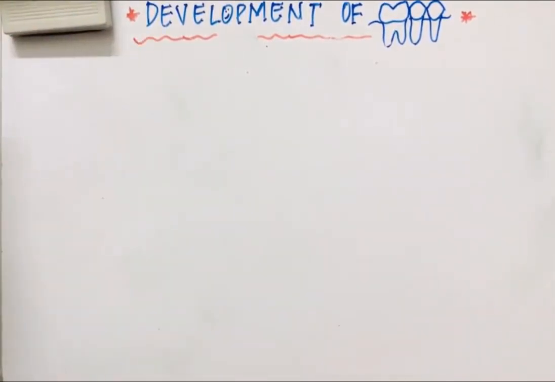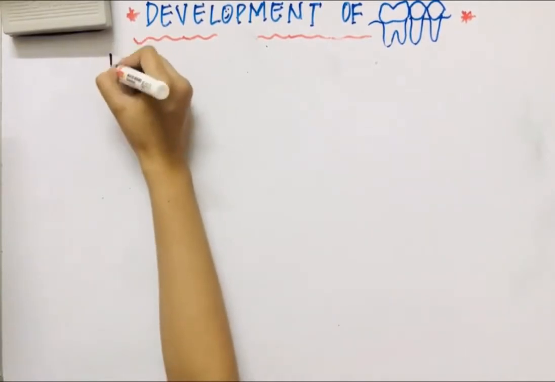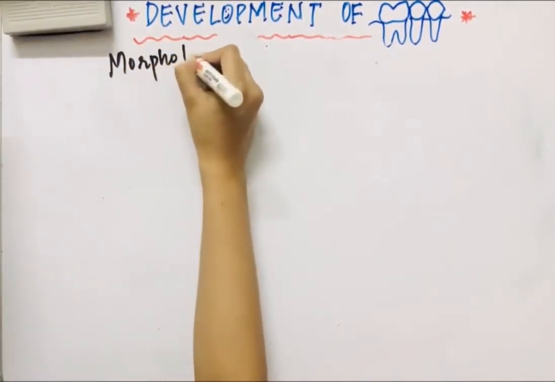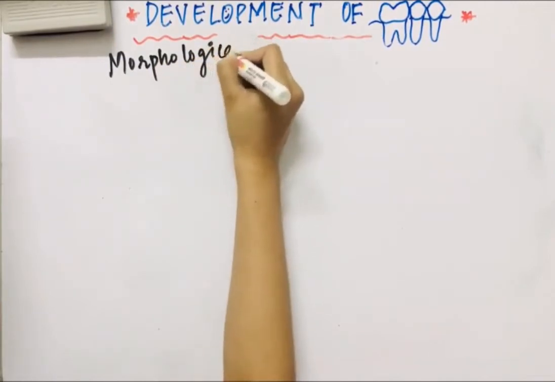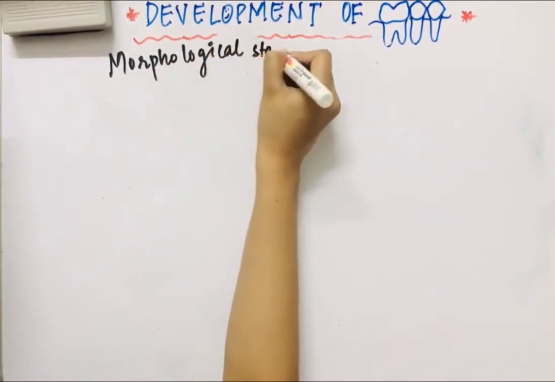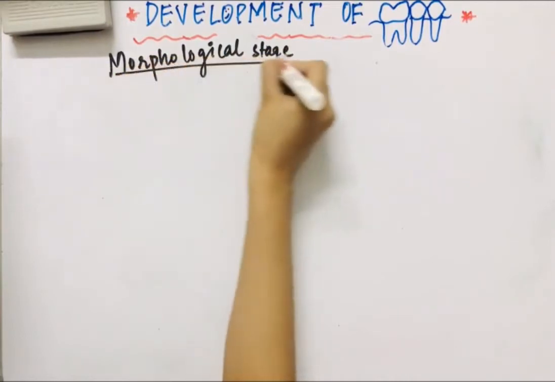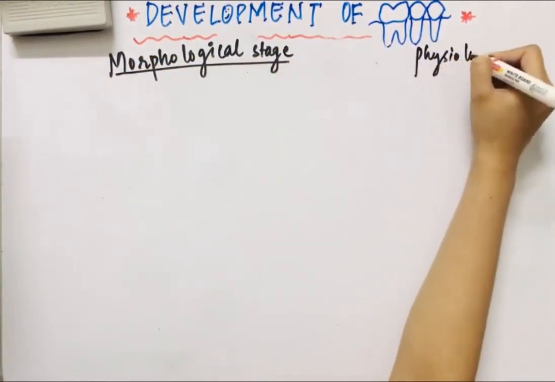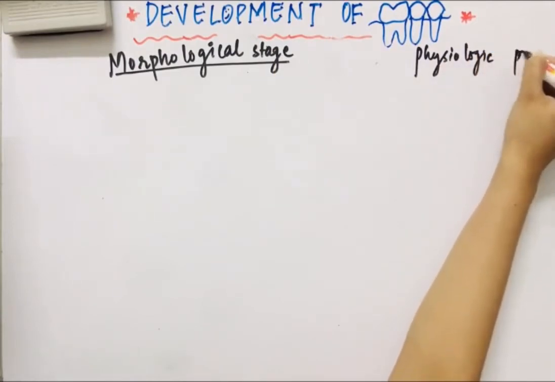So here we are going to make a chart. First is the morphological stage and the corresponding physiologic process.